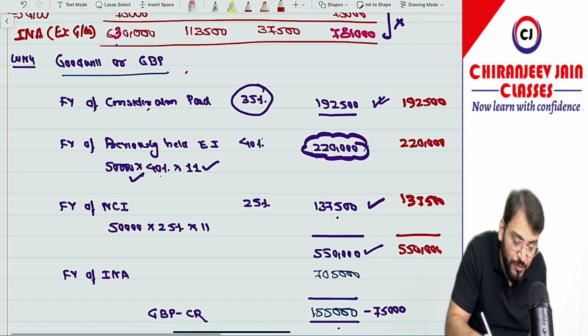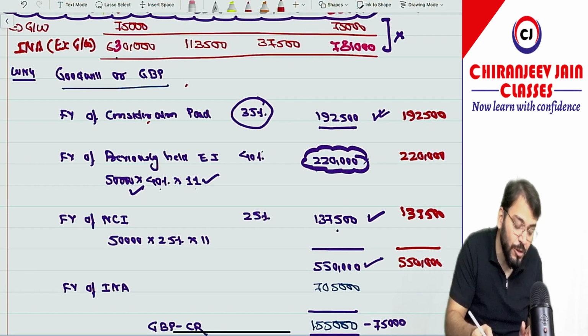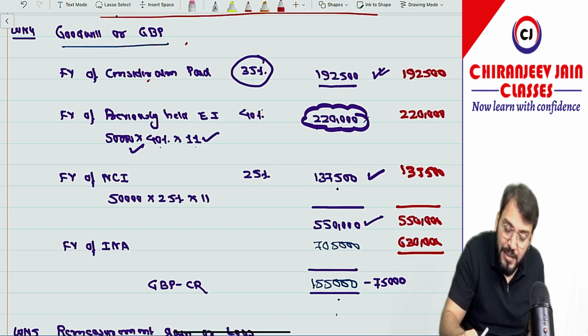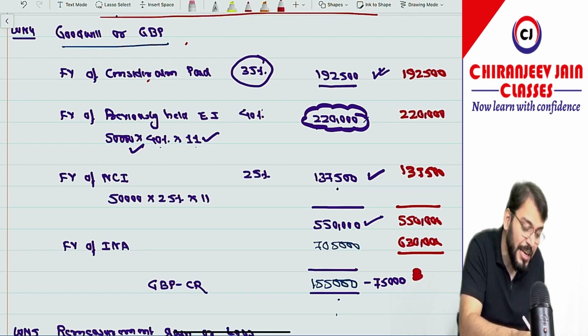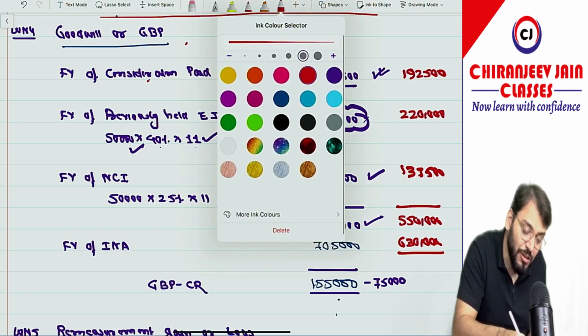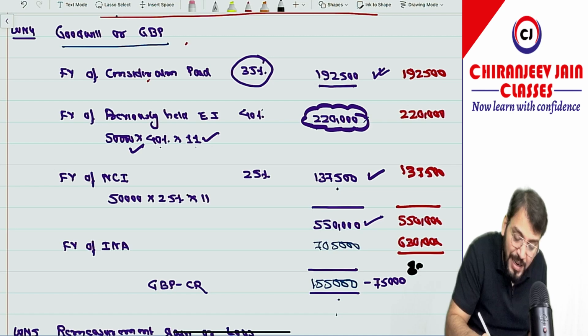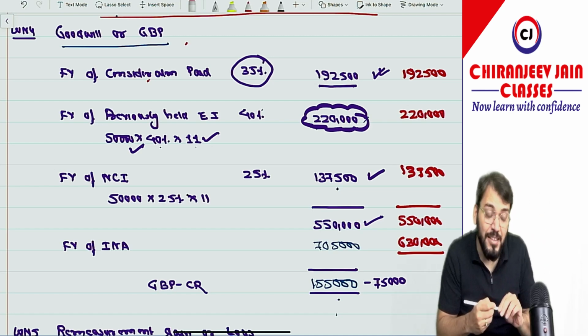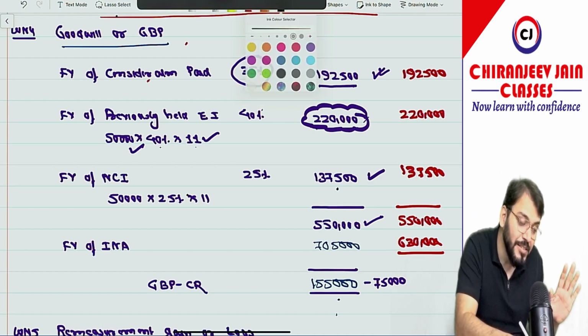Now from this we will deduct INA excluding goodwill, that is 6,30,000. 6,30,000, and the answer will be what? 550 minus 6,30,000, that is 80,000 gain on bargain purchase. The same gain on bargain purchase is coming. Actually the concept is what? If you see the concept, we should take the fair value of INA excluding goodwill. However, the answer remains the same.